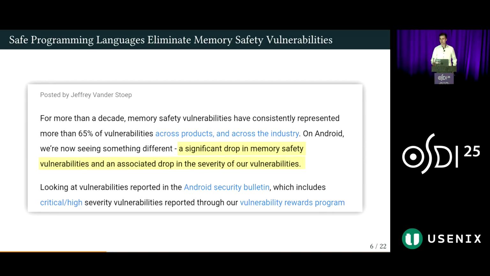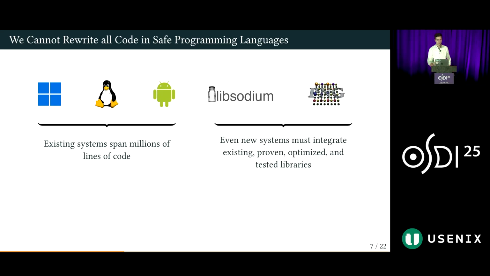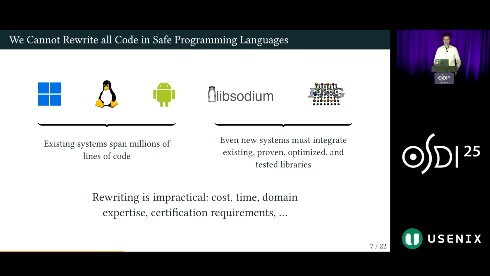All right, so let's rewrite everything in Rust then, right? Not so quick. All of the systems that I've shown were carefully built by scores of engineers over decades. So rewriting this code is not going to happen overnight, if ever. In addition to that, even when we're writing new software, developers are often interacting with libraries such as cryptography libraries, data stores, compression libraries, or image and video encoders, most of which are probably going to be written in C. So in summary, rewriting everything is impractical.